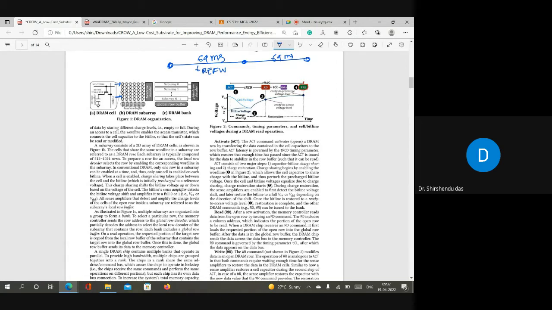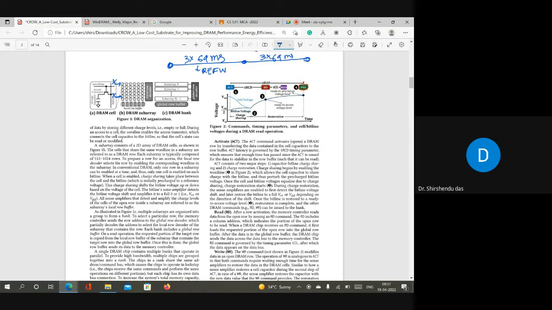So if I ignore these two weak rows, then you can increase the refresh interval to 3 times 64 millisecond. Assume that these two weak rows are not there. If you do this, what is the advantage? The advantage is you are reducing the number of refreshes, right?